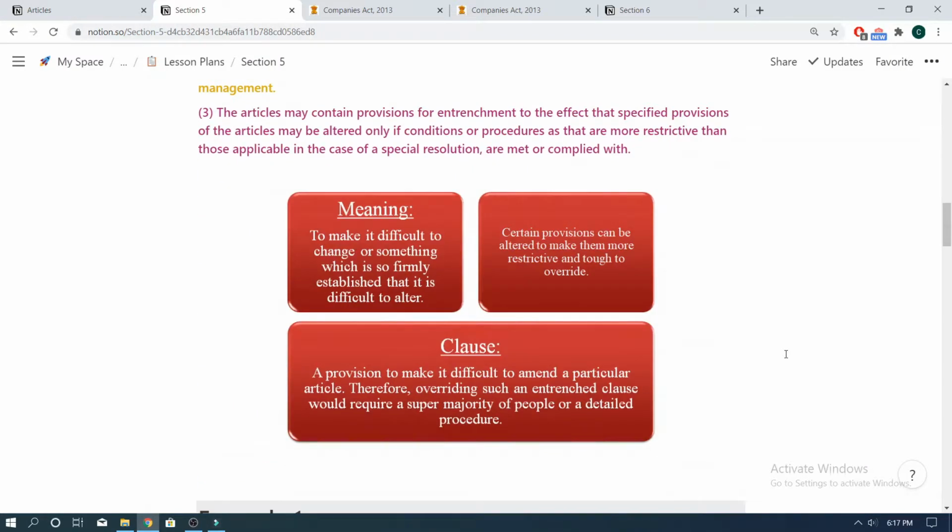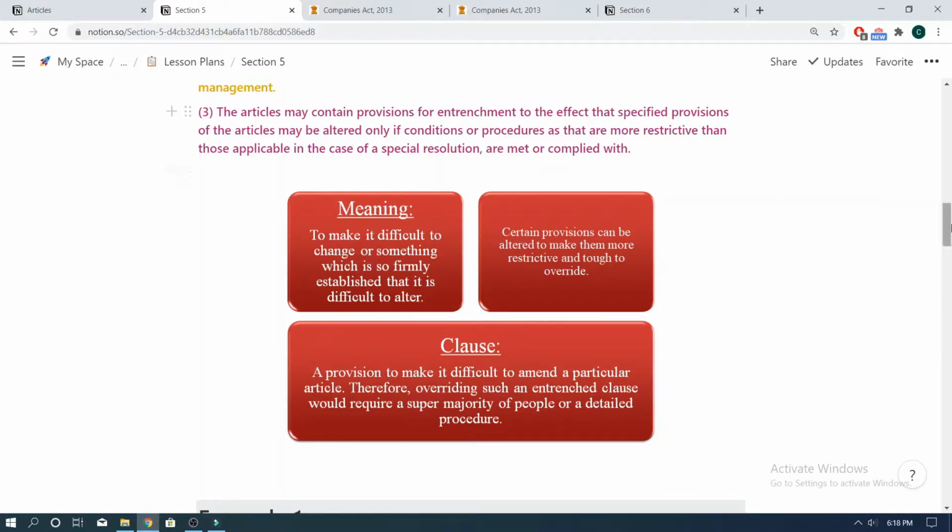video. Now, subsection 3 of Section 5 says that the articles may contain provisions for entrenchment to the effect that specified provisions of the articles may be altered only if conditions or procedures that are more restrictive than those applicable in the case of a special resolution are met or complied with. Let's first understand the meaning of entrenchment, which means something so firmly established, or a habit or belief which is so firmly established, that it is difficult or unlikely to change it. In simple words, entrenchment means to make it difficult to make a change.